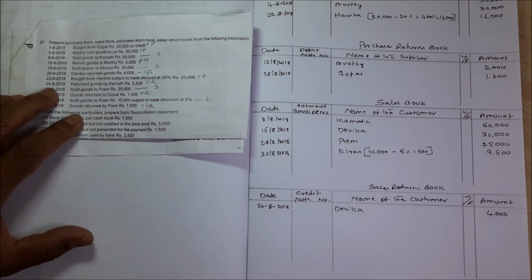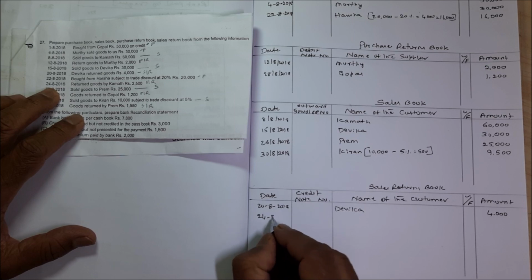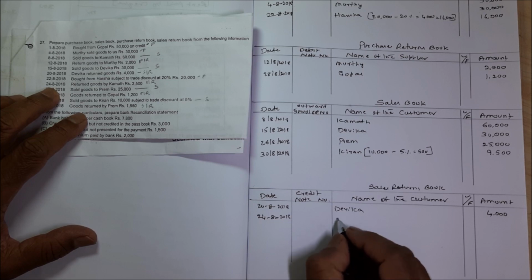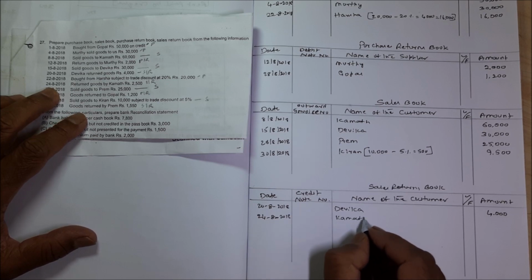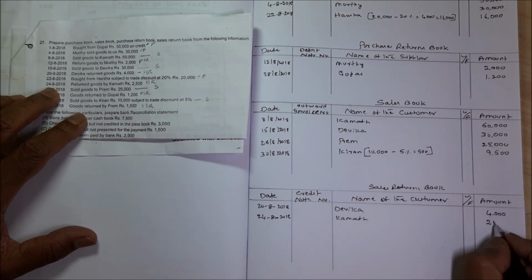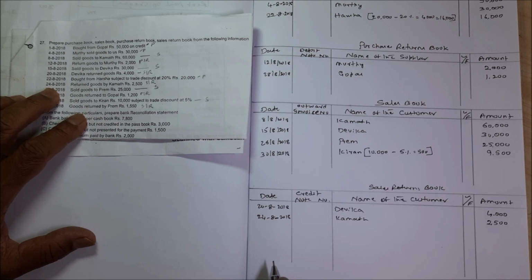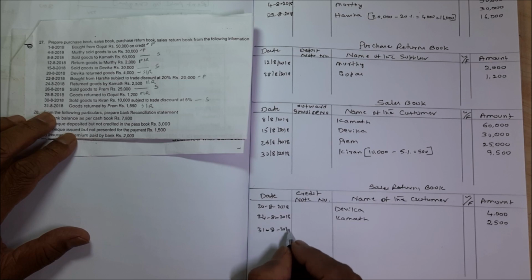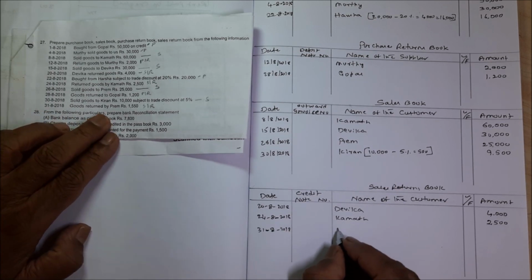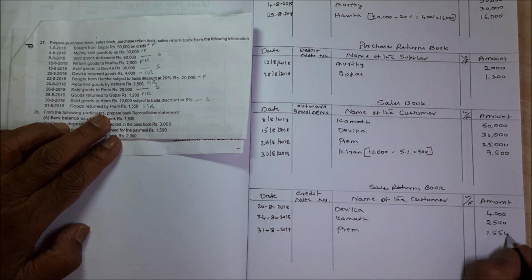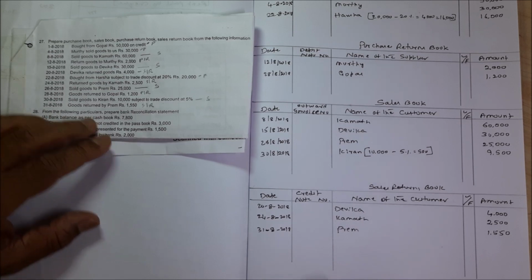Next is Kamath returned, 24/8/2018, 2,500. Then the last one is 31/8/2018, Prem, 1,550.